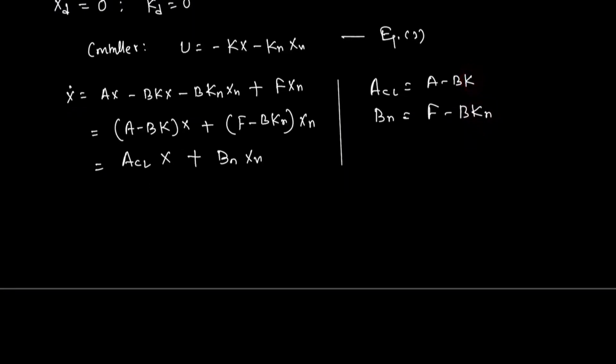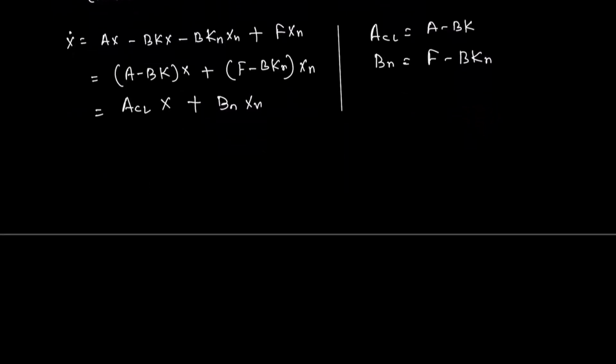So here xn acts as the input vector. Practically, it is difficult to predict the values of xn, but we have some approximation of xn for designing the noise coefficient matrix.